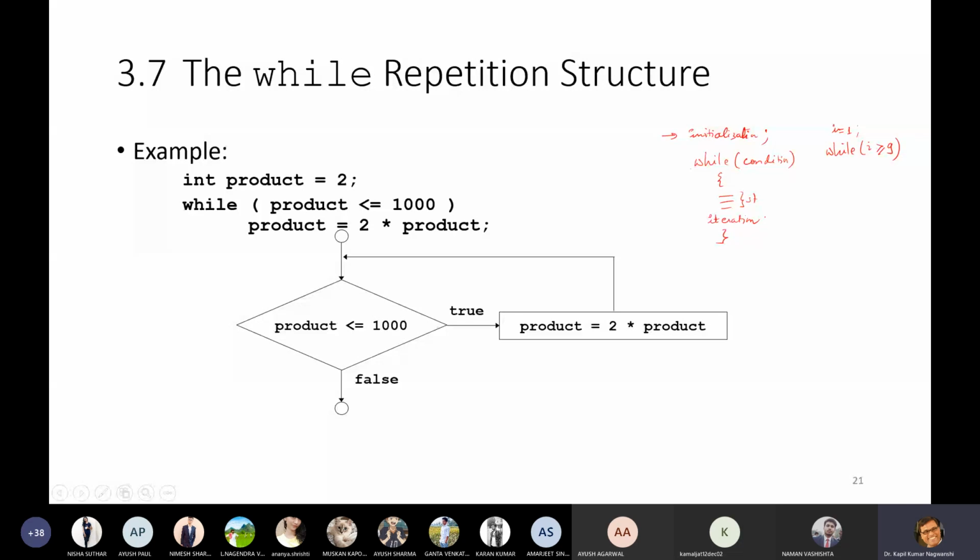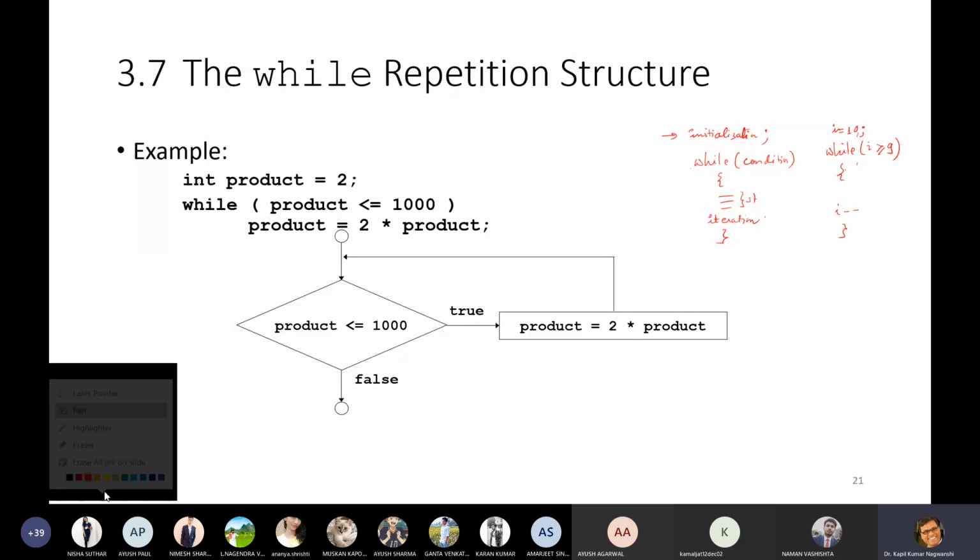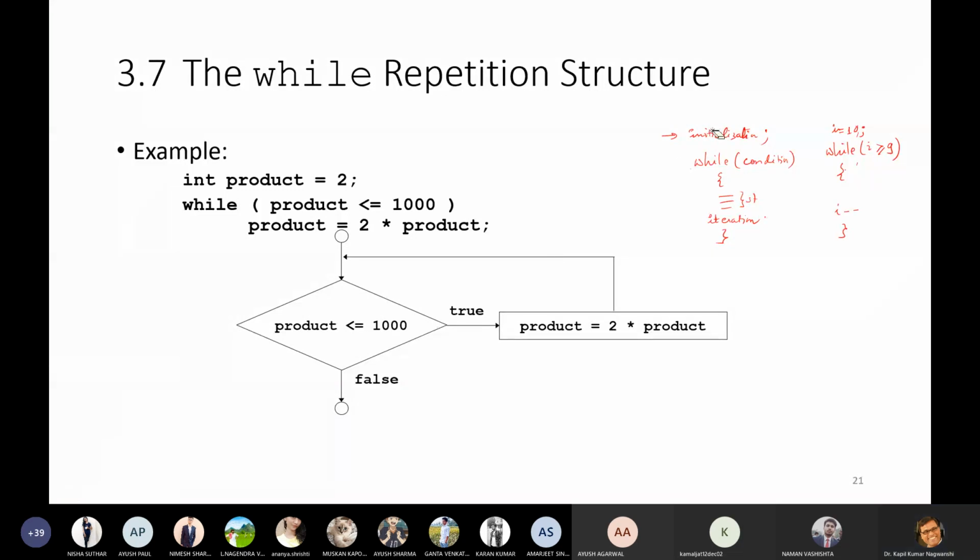जब तक कि I is equals to greater than 9 नहीं हो जाता है, तो ये तो इनफाइनाइट लूप में चले जाएगा, ये प्रोग्राम टर्मिनेट हो जाएगा. Let me show you a realistic condition. So initially we initialize with 10, this is a negative loop, and then the iteration is I minus minus. How does this program work? Let me show you again by writing the block.